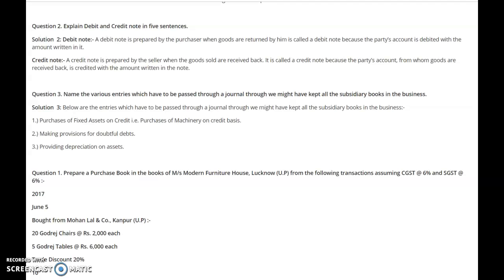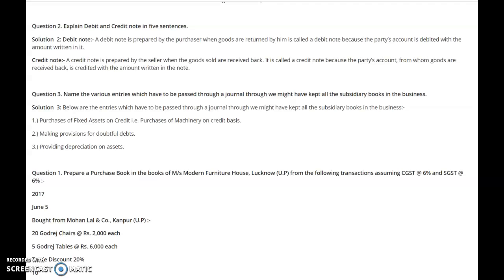First of all, note down that these books will record only the credit transactions. These books will record only credit transactions because all the cash transactions and all the bank related transactions we had already recorded in the cash book. So these books will record only those transactions which are of credit nature. क्रेडिट नेचर मीन्स जो उधार के ट्रांजेक्शन्स हैं उन ट्रांजेक्शन्स को हमने इन बुक्स में लिखना है.